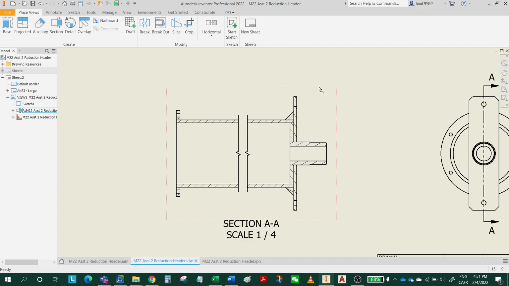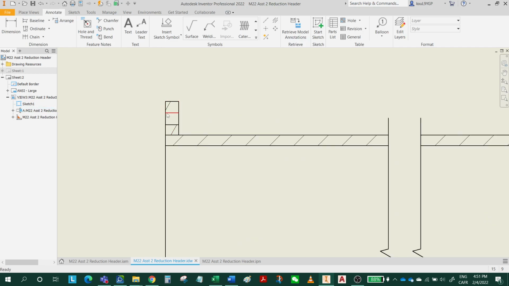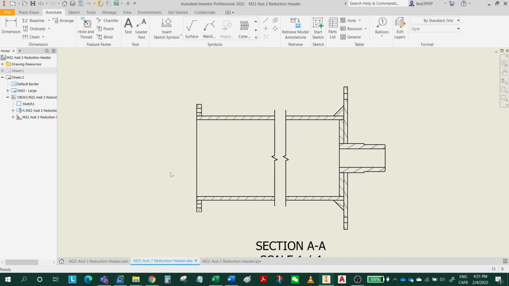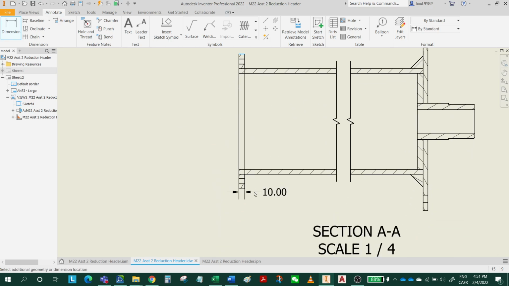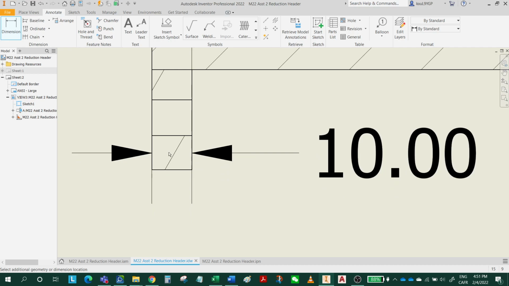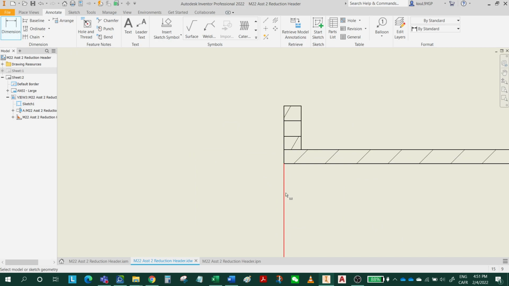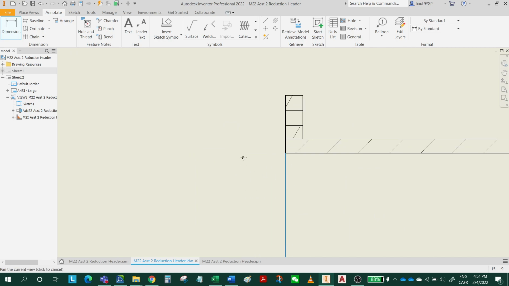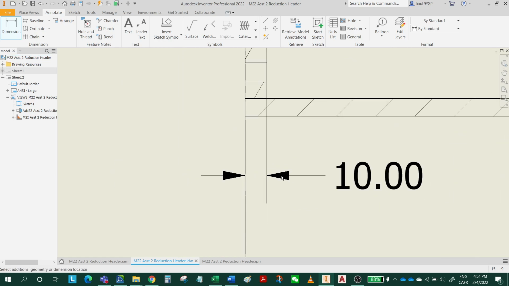Next, I'm going to add dimensions according to the drawing. First, I'm going to add them to the front view. Go to annotate. From here to here is a 230 dimension. Click on dimension. From here to here. Let me see if I can pick directly on the line. All right, dimension. No, I cannot pick that line here. So I need to select the top and the bottom.